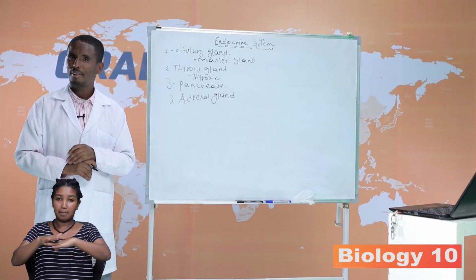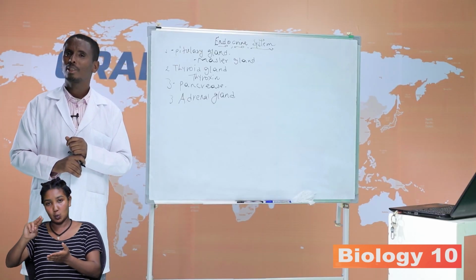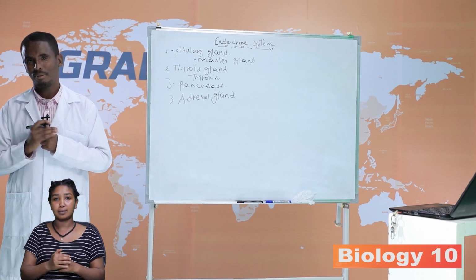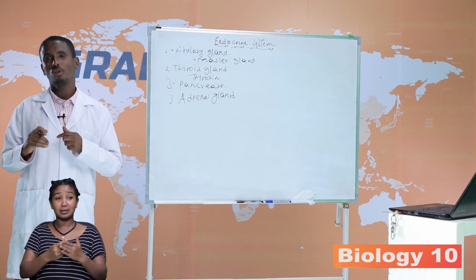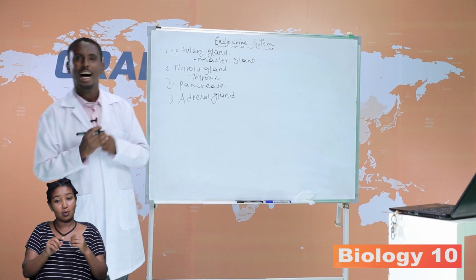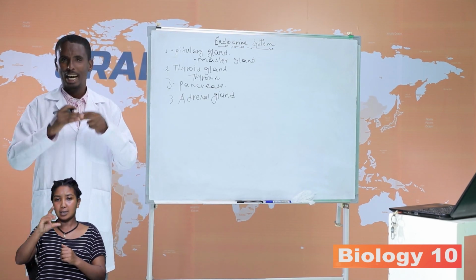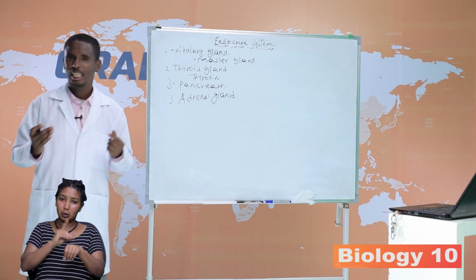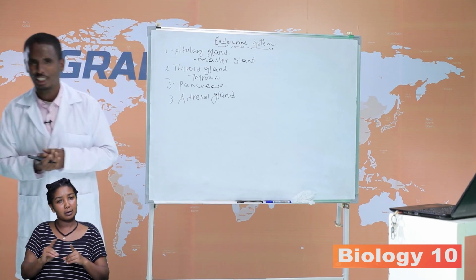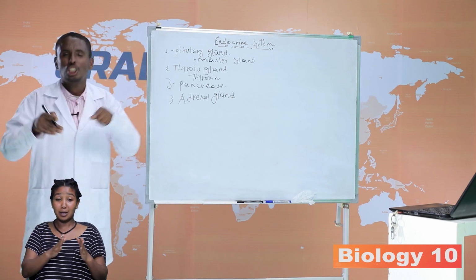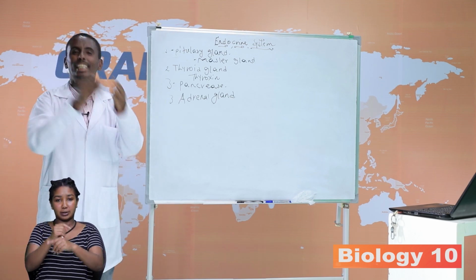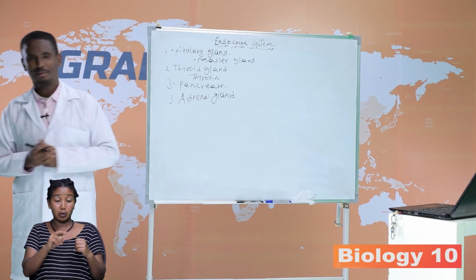The adrenal medulla secretes adrenaline. Adrenaline is the fight or flight response. Adrenaline is secreted during fright, during stress, during emergency situations. Adrenaline is secreted to prepare the body for action. You might fight or you might flee.